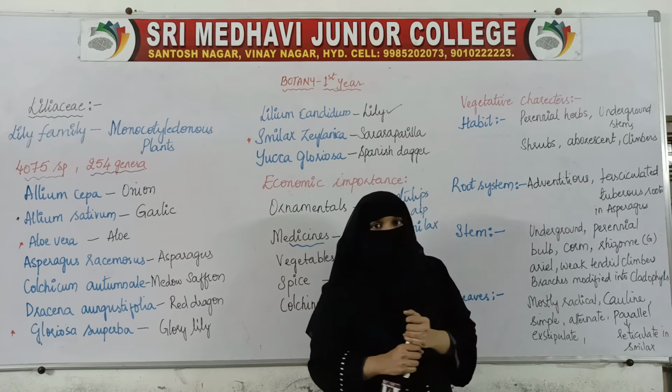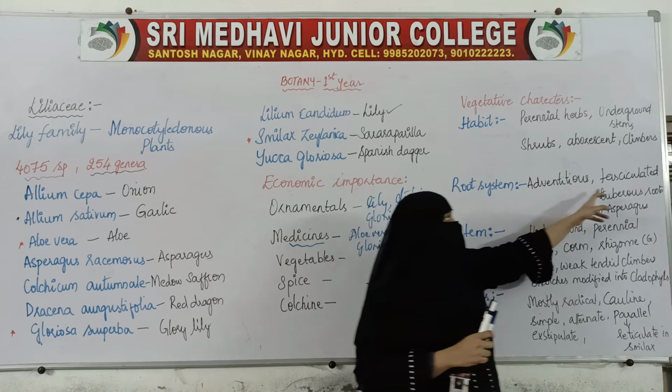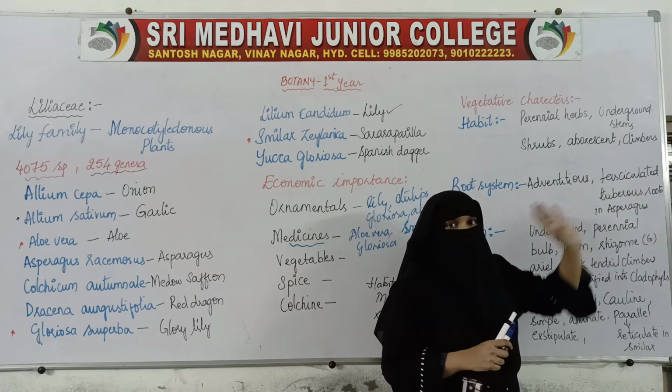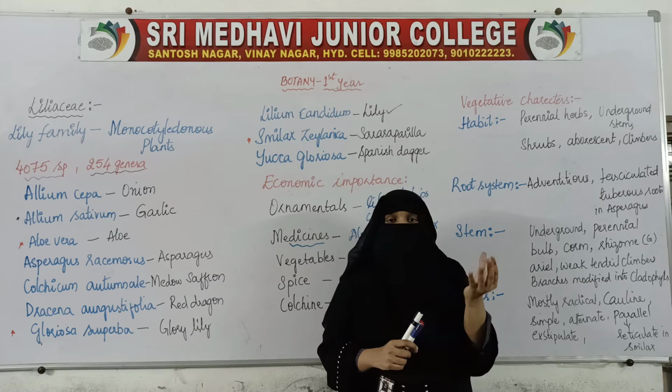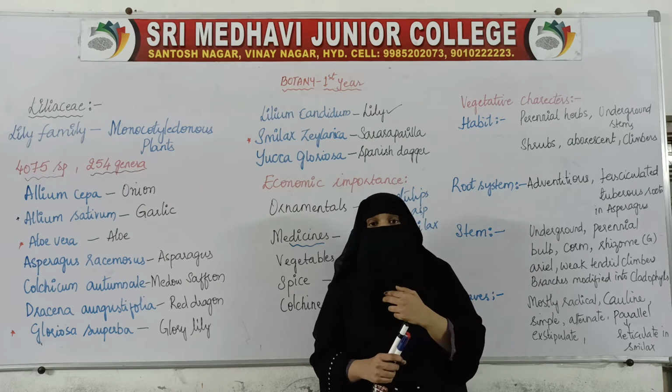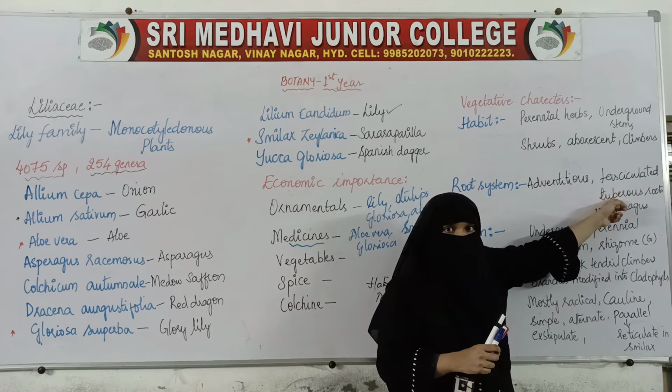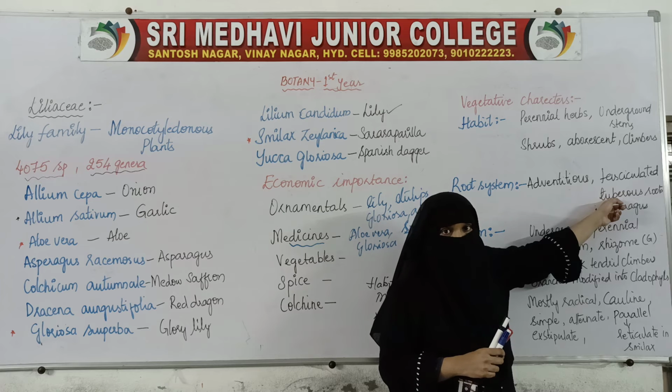And in asparagus we find fasciculated tuberous roots, that is, these roots are swollen because of the storage of food material.